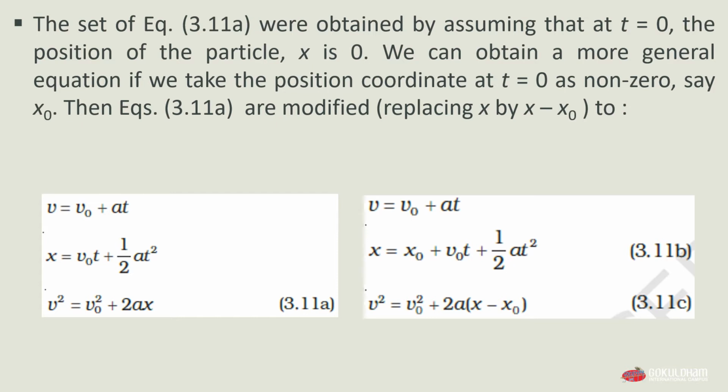First we have v is equal to v0 plus at, that we already have. Now we have taken the equation 3.11a and substituted the value of x as x minus x0. So we will get x is equal to x0 plus v0t plus 1 by 2 at square as our equation 3.11b, and we will get another equation as v square is equal to v0 square plus 2a into x minus x0. Means in all the equations of 3.11a we substitute the value of x by x minus x0 and we get all the other equations, which are 3.11b and 3.11c.